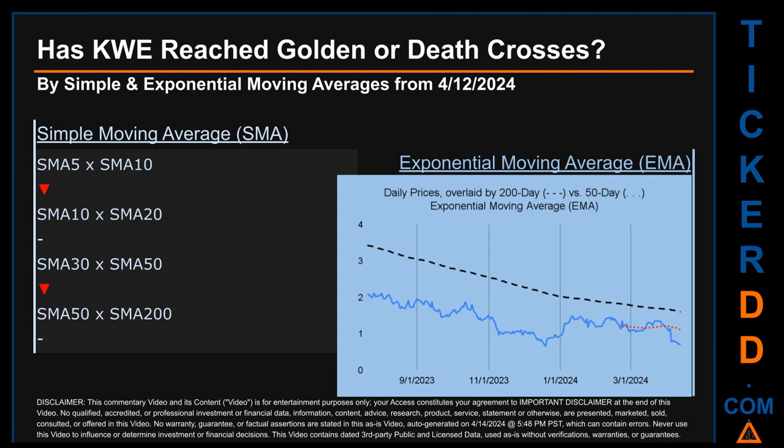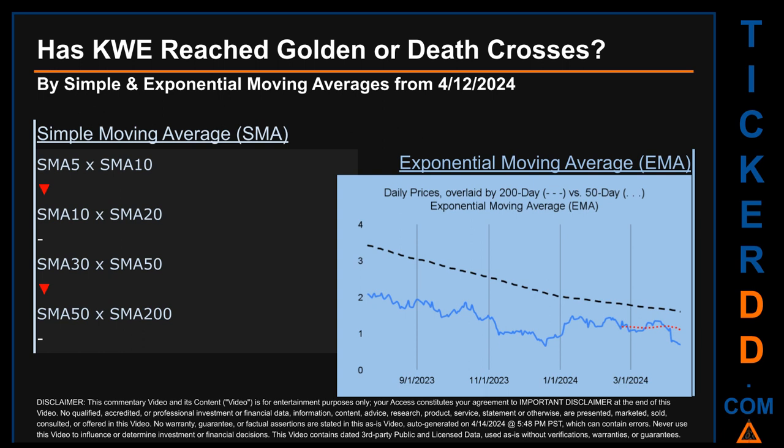Vice versa, a death cross is a bearish signal when the short-term crosses below its long-term moving average. For our opinionated analysis off third-party and abstracted data, we decided to look at both simple moving average, SMA, and exponential moving average, EMA. The latter calculates moving average by giving more weighting to recent prices. For EMA, you can be the judge.